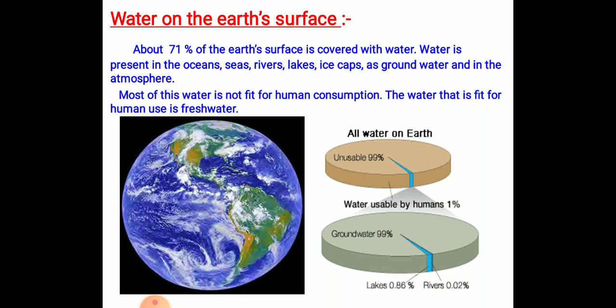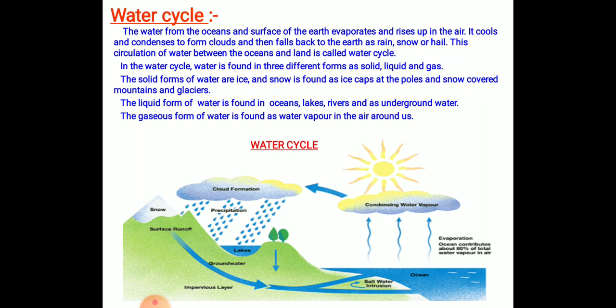Students, water continuously moves in the atmosphere, which is called the water cycle. Cycle means a circular movement. So it is a continuous movement of water from the earth's surface and water bodies as water vapor to the atmosphere and from the atmosphere back to the earth's surface as rain, hail and snow. This is called the water cycle in nature.